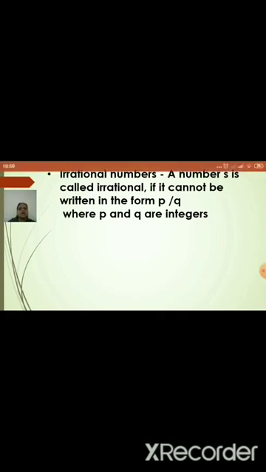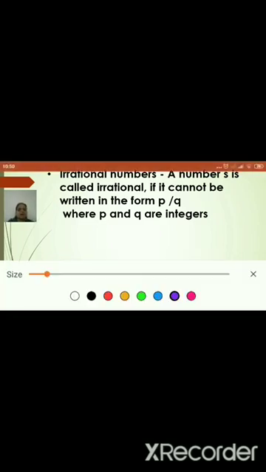The simple examples I can explain here: all the numbers which, written in root form, are not perfect squares. For example, root 2, root 3, root 5. These are all examples of irrational numbers.